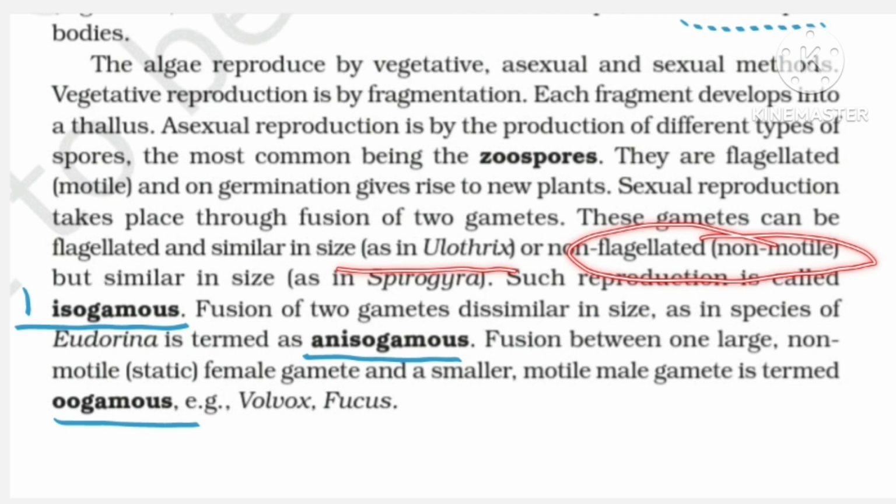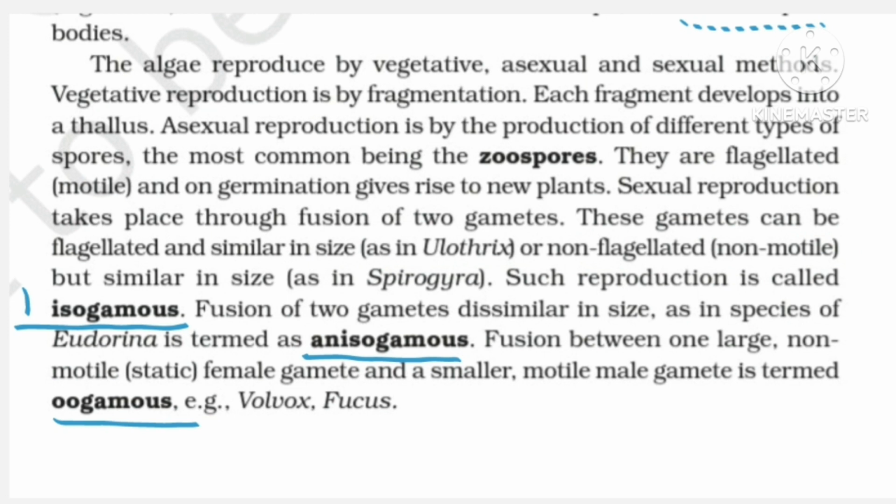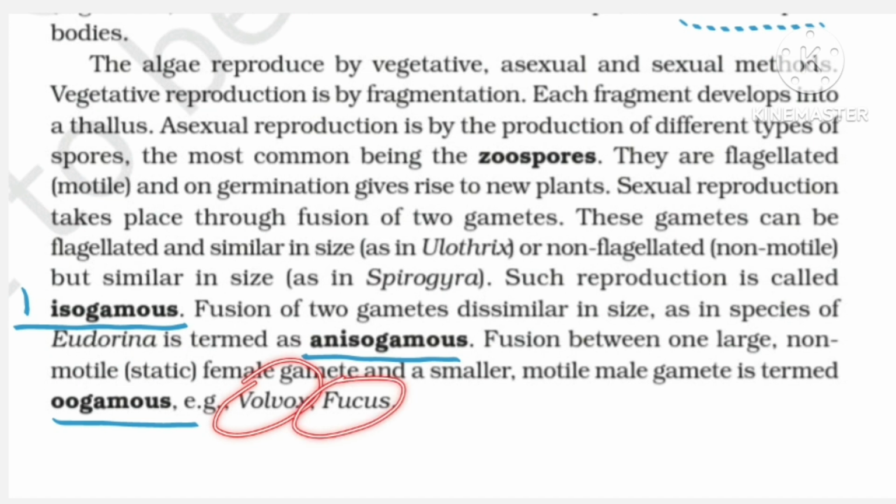At the end of the chapter, when questions come, this becomes very confusing, so you have to keep in mind the examples and the term. So isogamous examples are Ulothrix and Spirogyra, in which Spirogyra is non-flagellated. And the anisogamous example is Eudorina, and in oogamous we have the examples of volvox and fucus. So this is also very important, so you have to do this paragraph very thoroughly.